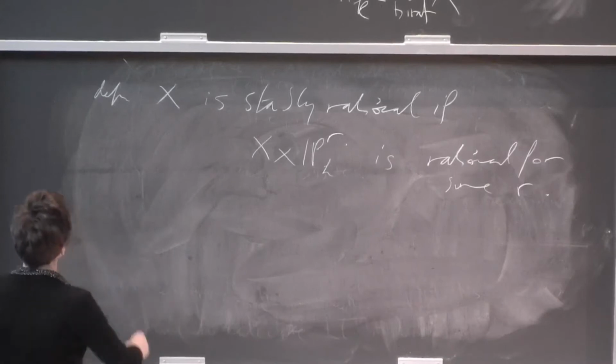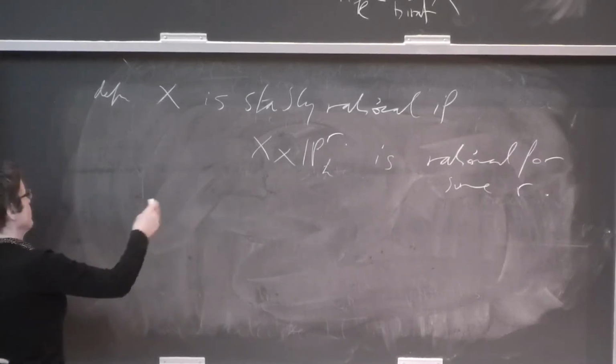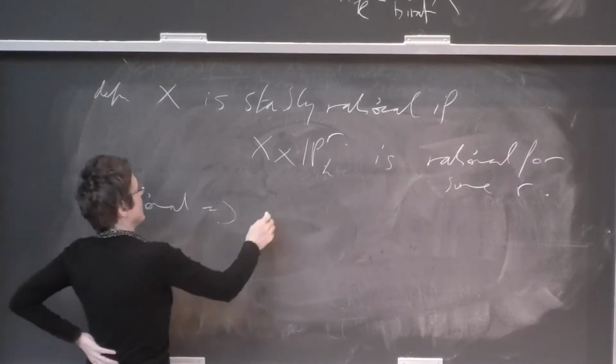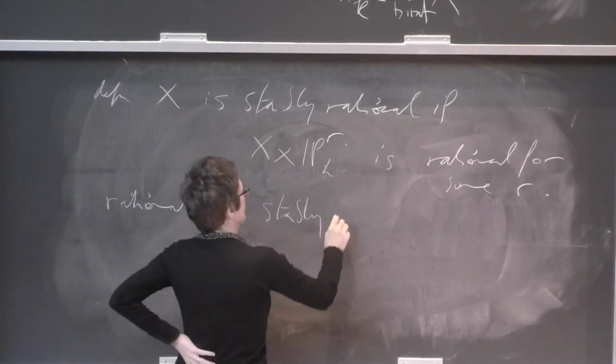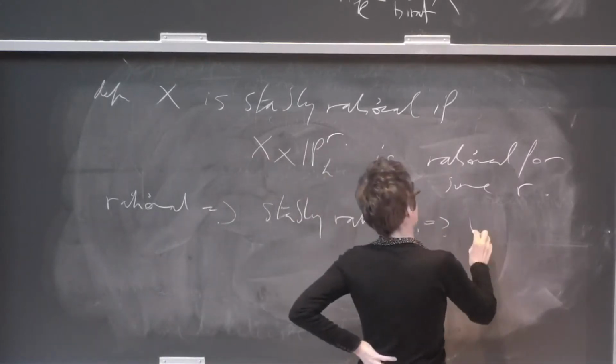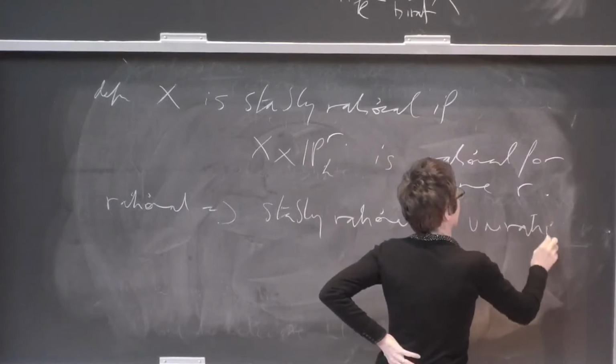So very obviously, you get the chain of implications that rational implies stably rational, and it implies unirational.